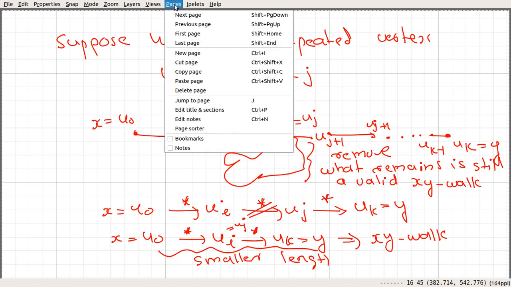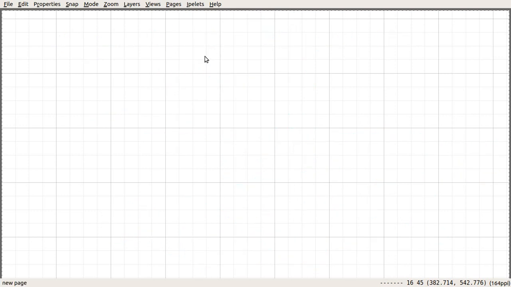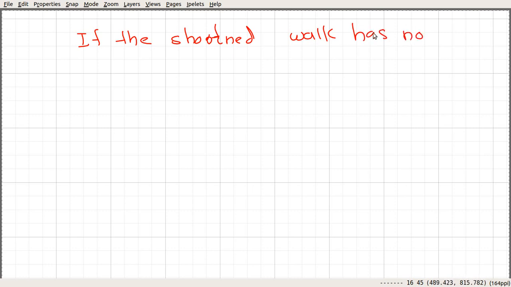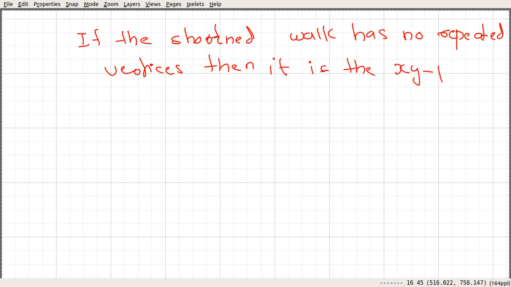Now, if the shortened walk, meaning the walk where the loopy portion got removed, has no repeated vertices, then it is the xy path that we need.